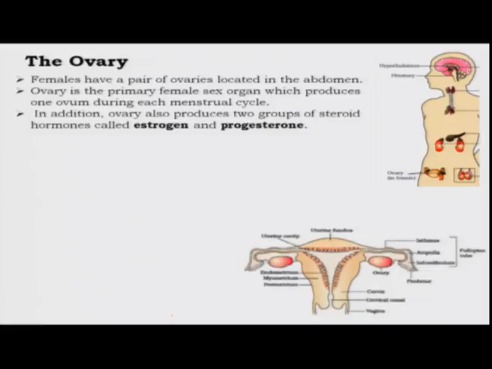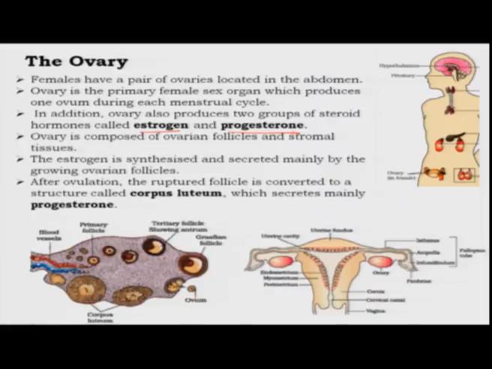Then we move on to the female organ, which is the ovary. Here there is a pair of ovaries, and the two hormones that are produced are known as estrogen and progesterone. These are synthesized mainly by the ovarian follicles. This is a picture of a cross section of an ovary, and you can see a follicle developing, which contains an egg. When it develops, it releases the ovum, and the remaining part is called the corpus luteum. The follicles secrete estrogen, and the corpus luteum, which remains after the release of the ovum, secretes progesterone.